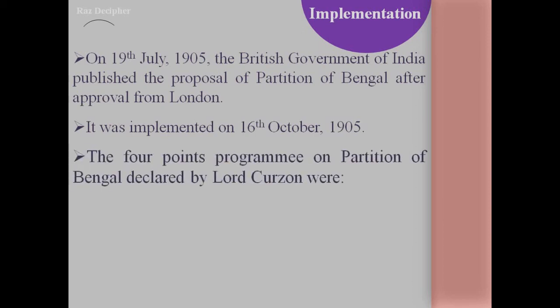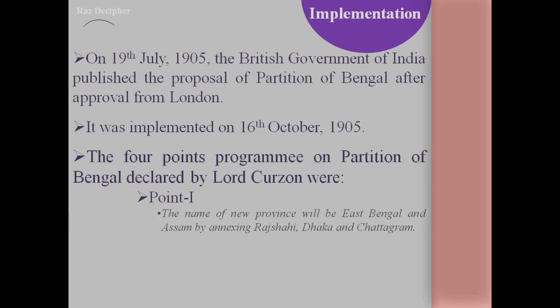Before implementing the partition of Bengal, Lord Curzon introduced a 4 point program, which was declared in the year 1905. This has come several times in examinations, to mention and discuss the points, so I would like you to focus on these points.